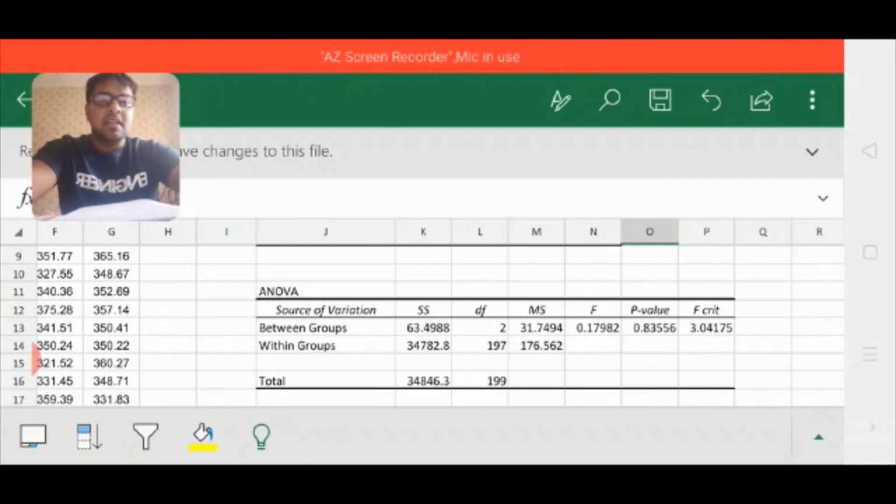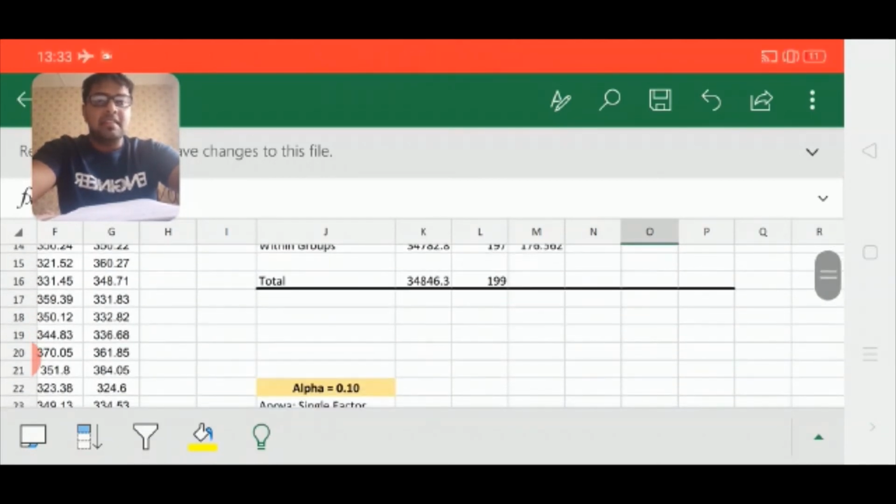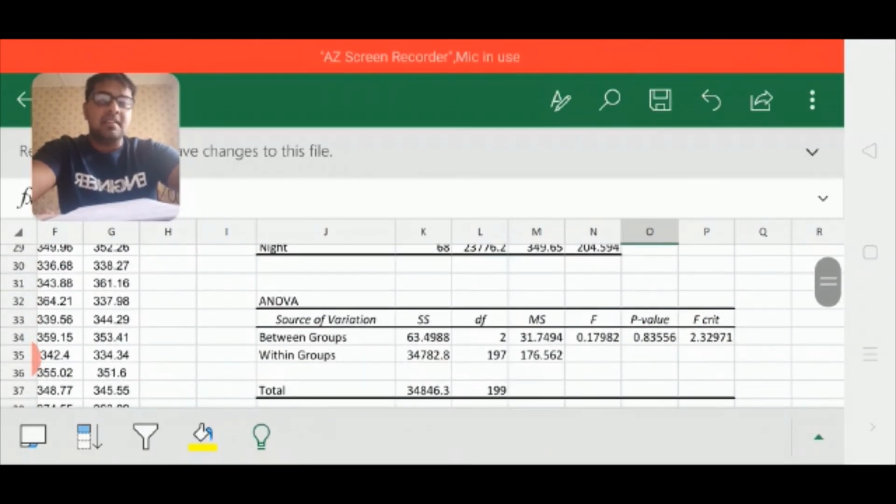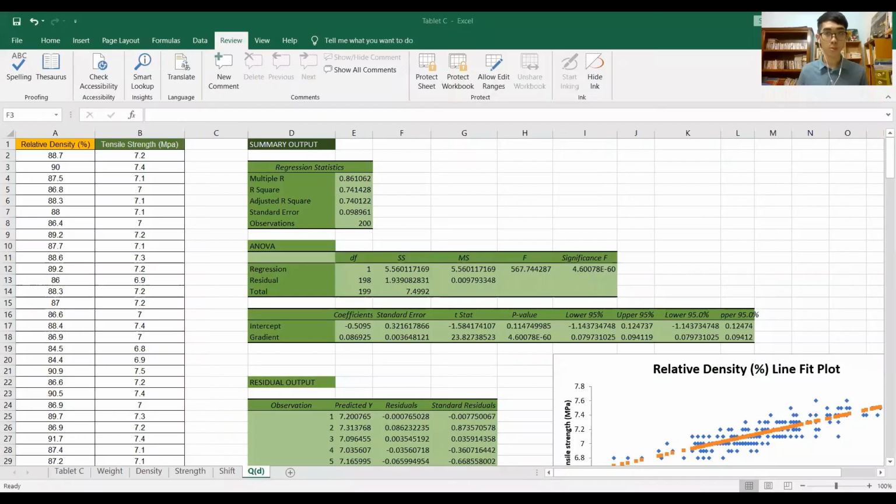If F critical is larger than the F test value, H0 is accepted. Also, if the p-value is bigger than the alpha value, let's say the p-value is 0.8 and it is larger than alpha 0.05, H0 is accepted. The same goes for alpha 0.1: F critical is larger than F, and the p-value is larger than alpha. So that's all. Thank you from us.